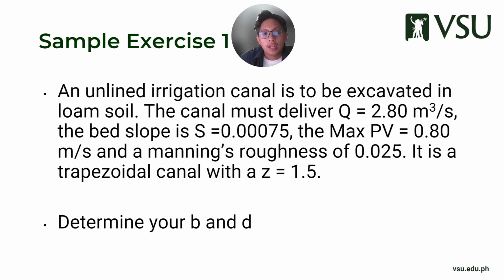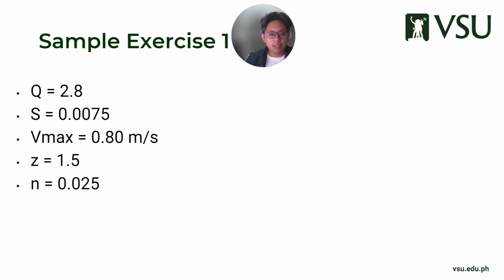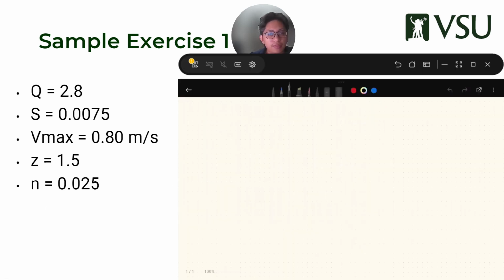So again, your unknown is B and D. I'm not looking for freeboard. I'm just looking for B and D. So let's try and solve. To start with, let's do our usual initial calculation. It's usually given. I'm giving you 2.8.